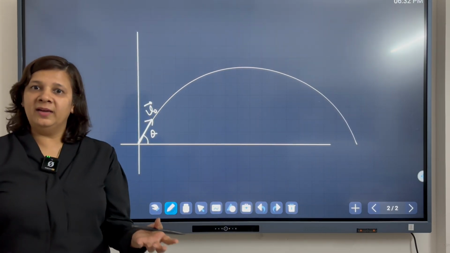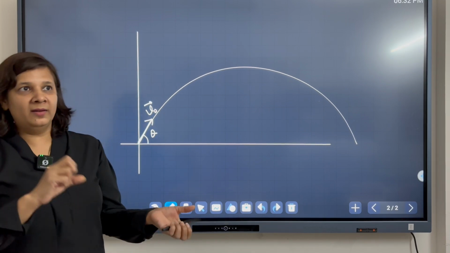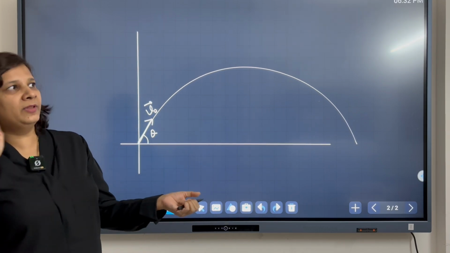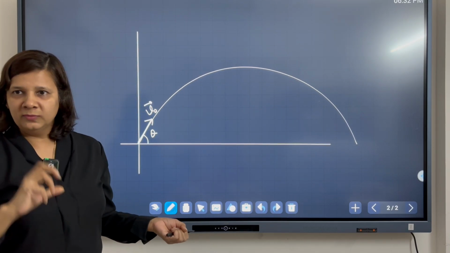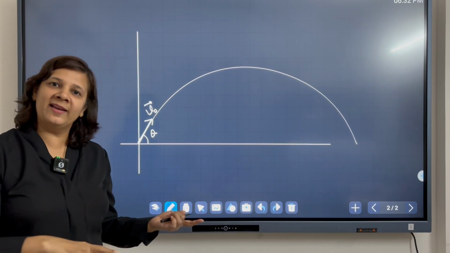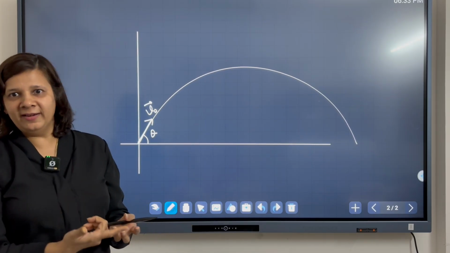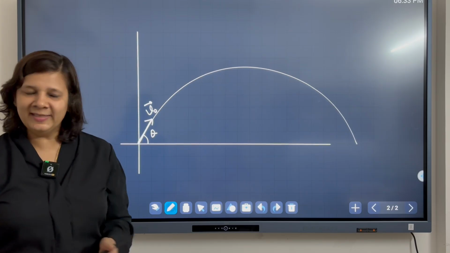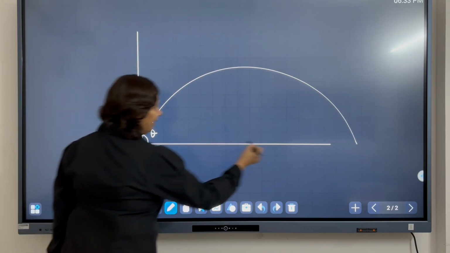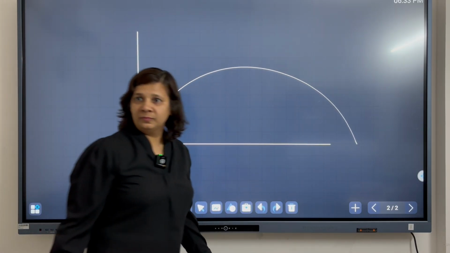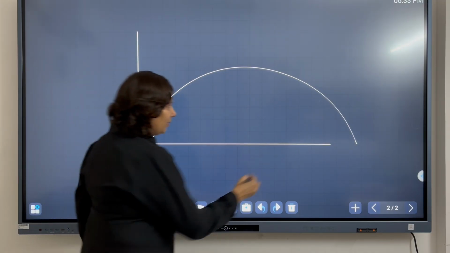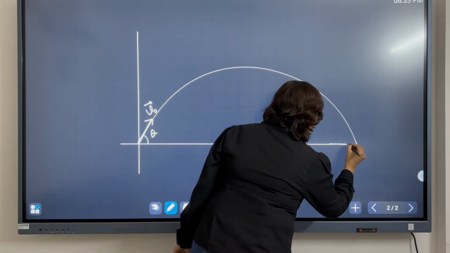And this will depend upon what? I have already fixed the velocity with which I will throw the ball, and also the angle at which I have thrown the ball, right? So let us calculate that.